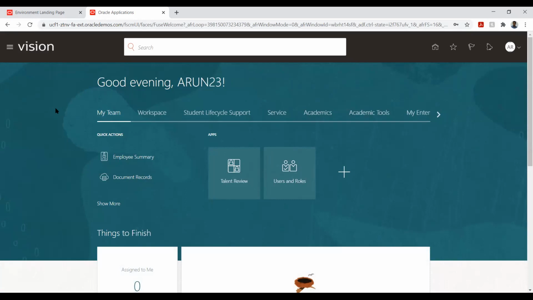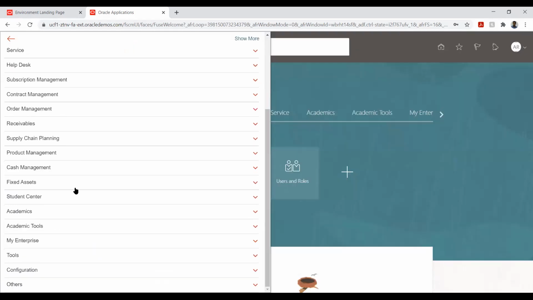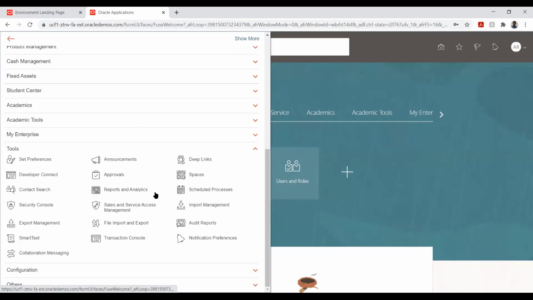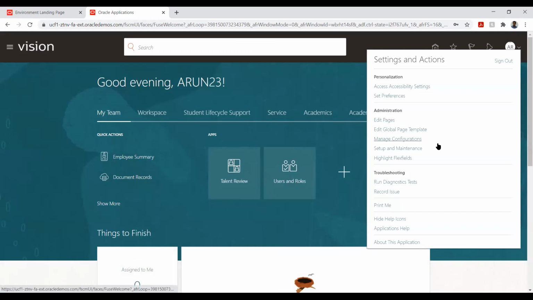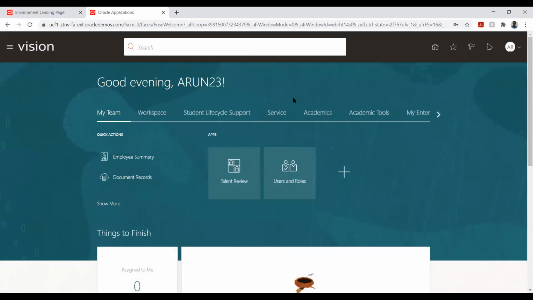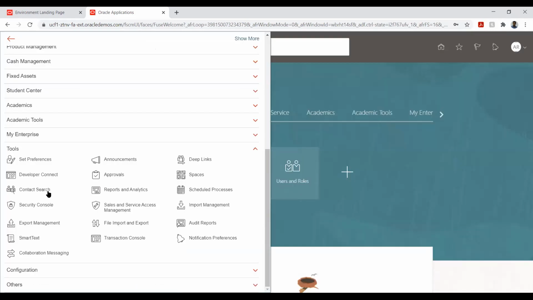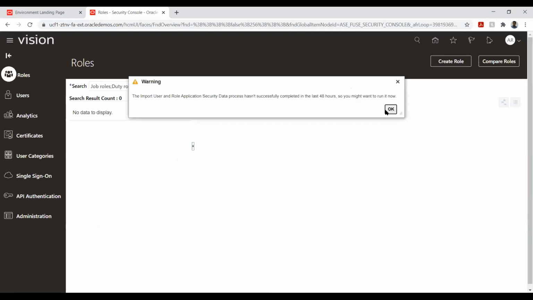Okay, so this is our login. If you see here, we will not have access to the general ledger or the receivables. The reason is that we have given access to only two things: one is setup and the other is security console. Under tools, we have the security console. And if we want to check the setups and the configuration, we have the option called setup and maintenance. Okay. Now I will take one role and show you how a role is customized.